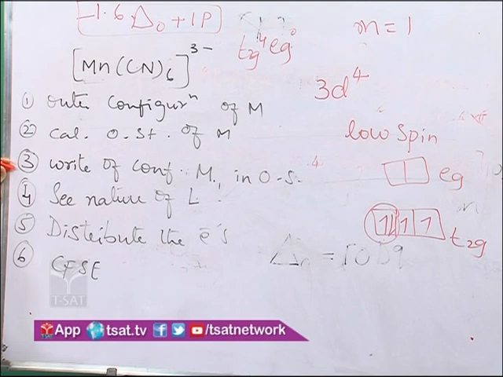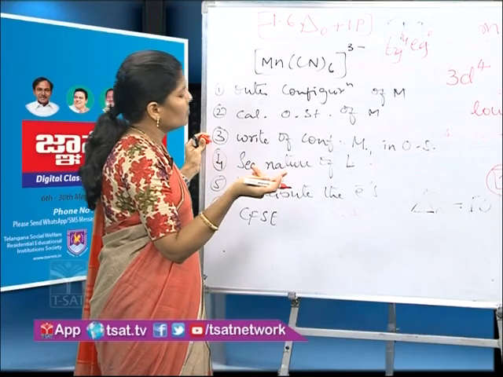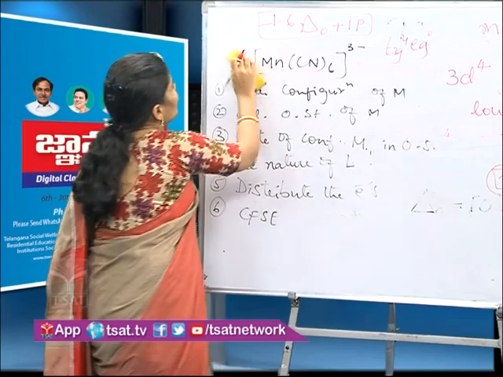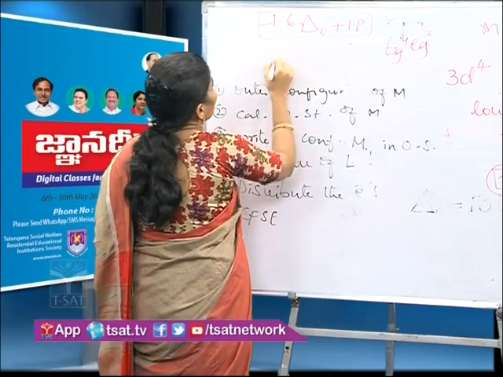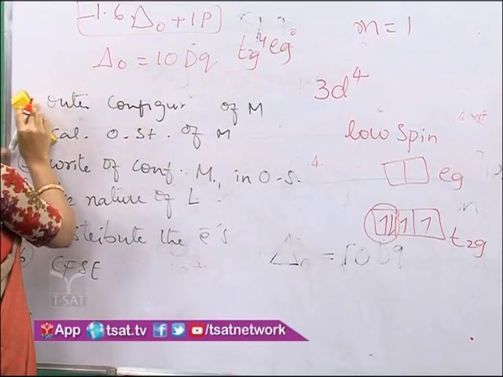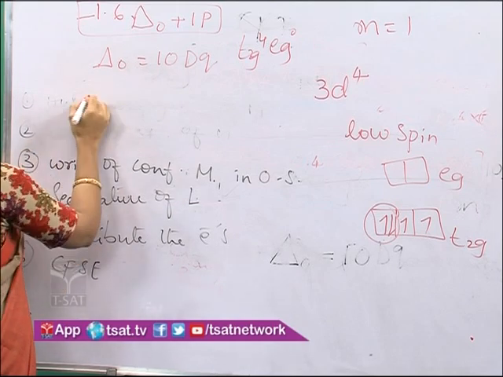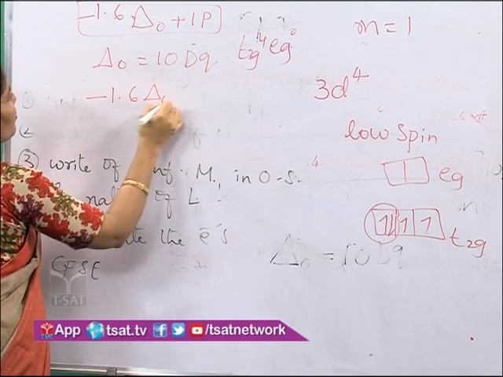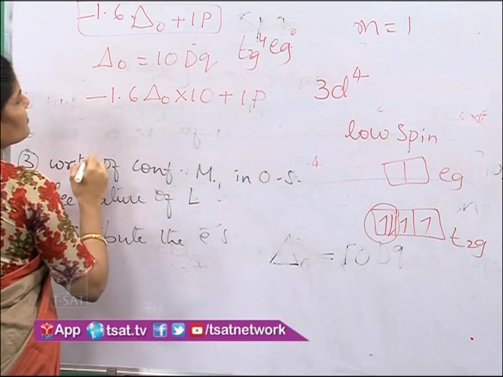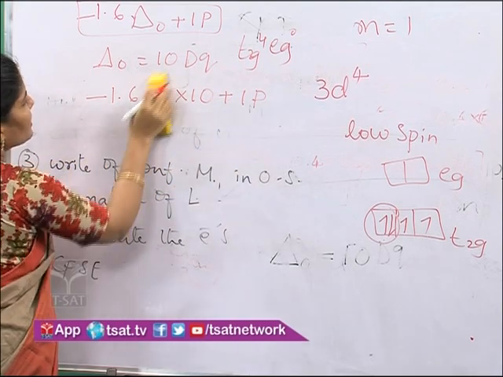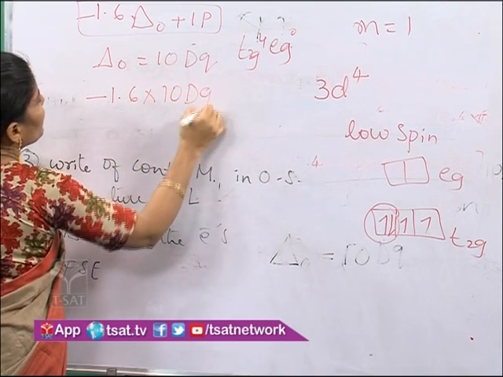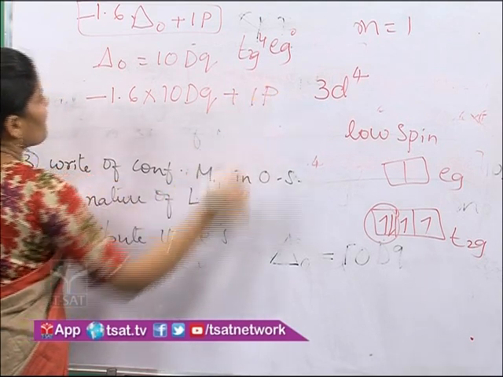Now convert this delta O into 10 Dq. What is the relation between delta O and 10 Dq? Delta O is equal to 10 Dq. Then minus 1.6 into 10 Dq plus 1P.